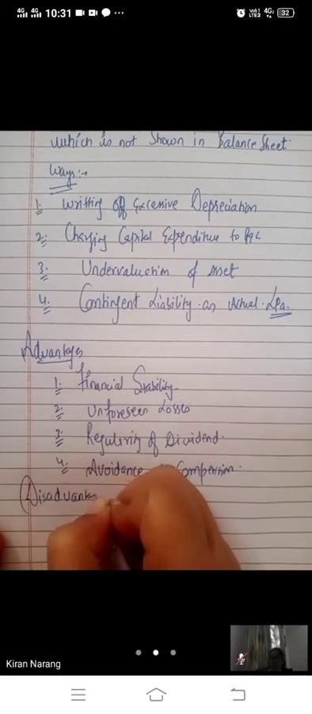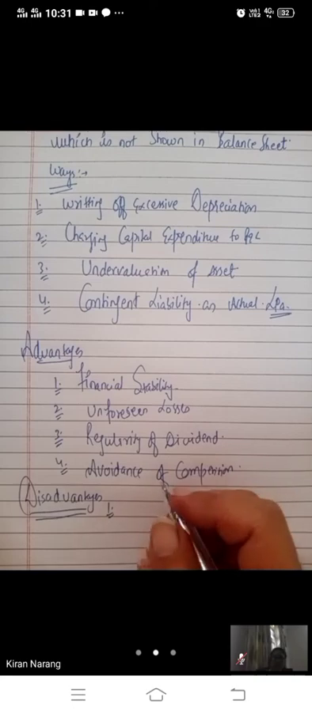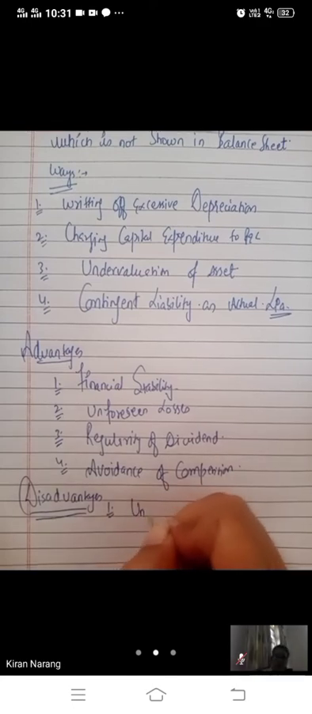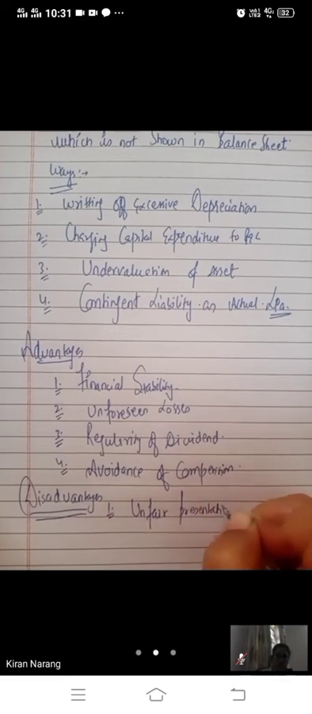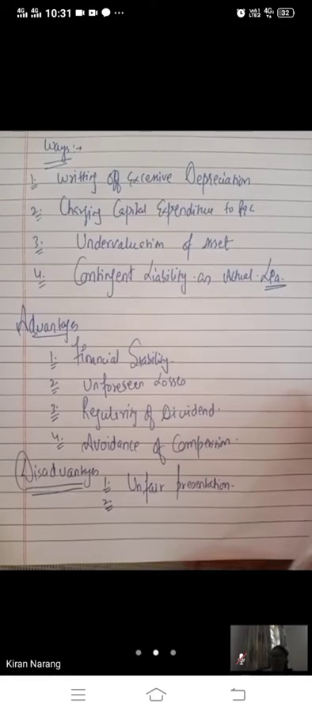So what are the disadvantages of having secret reserves? Unfair presentation. Your financial statements are not presenting the actual position of the business; they are an unfair presentation of the financial statements. Loss to shareholders. If we are showing less profit, that means we are giving less dividend also.